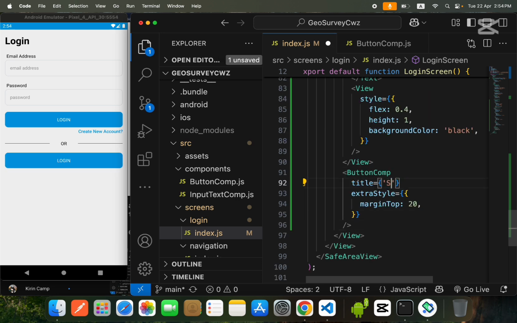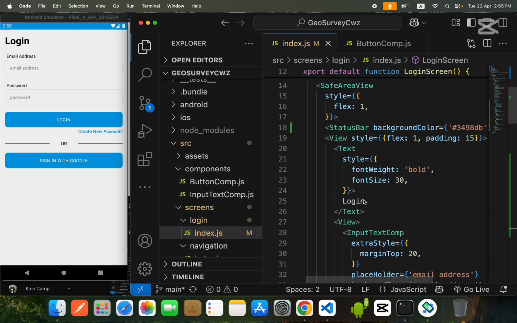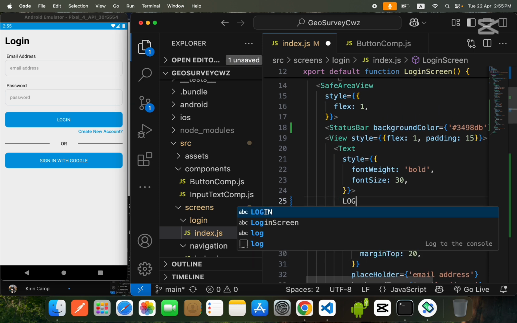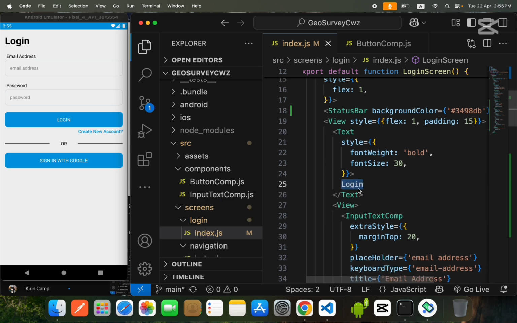I will call it sign in with Google. And one more thing, this login text I will capitalize, or this is also okay.